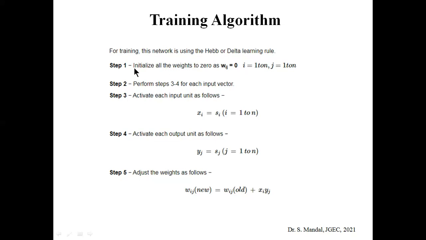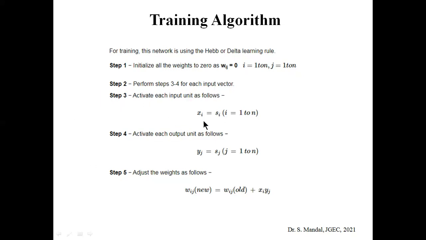So let's see step one. Initially, all the weights of the neural network based auto associative memory, that is Wij, will be initialized to 0 for i equal to 1 to n and j equal to 1 to n. Okay, and next, perform steps 3 to 4 for each of the input vectors.